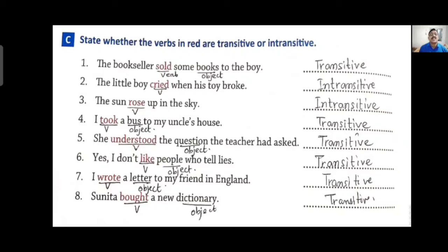Fifth one, she understood the question the teacher had asked. Understood is the verb, question is the object, that's why it is a transitive verb. I do not like people who tell lies. Here like is the verb, people is the object, that's why it is a transitive sentence. I wrote a letter to my friend in England. Wrote is the verb, letter is the object, so it is a transitive verb. Sunita bought a new dictionary. Bought is the verb, dictionary is the object, so it is also a transitive verb.